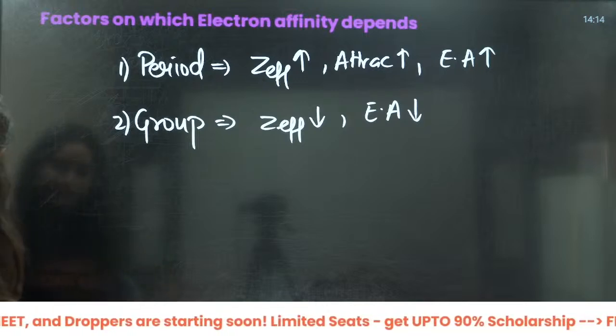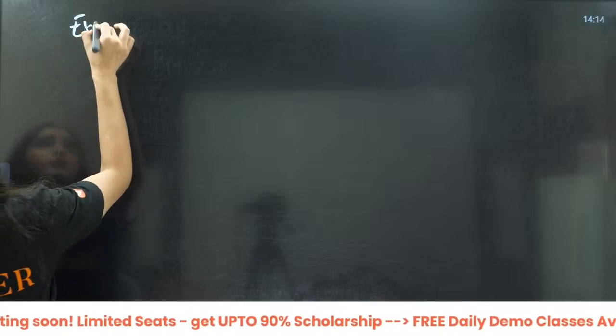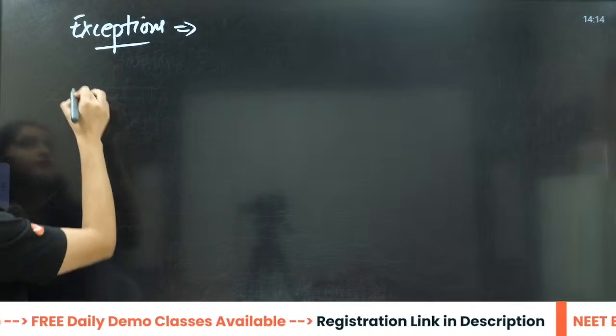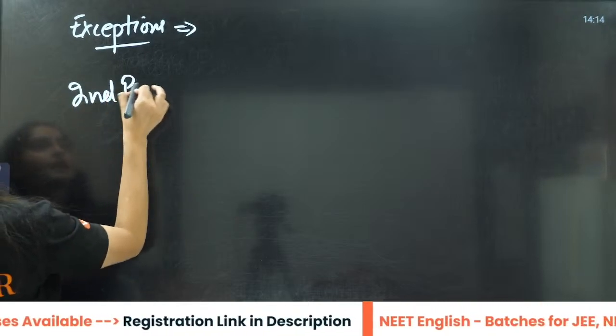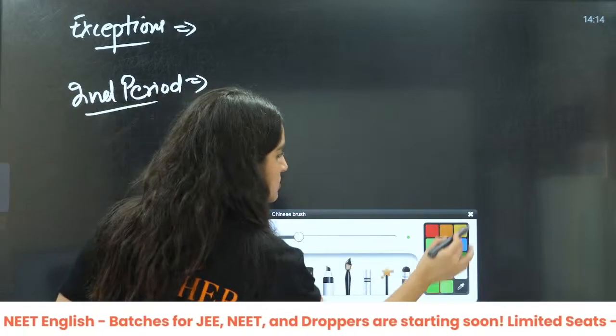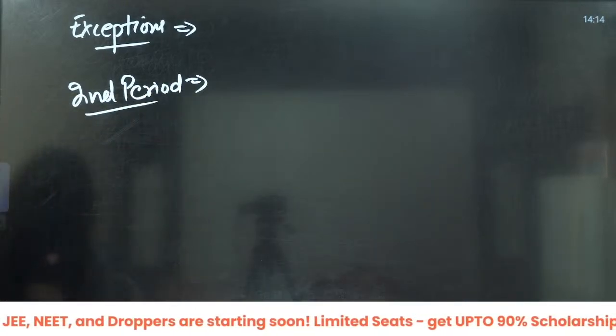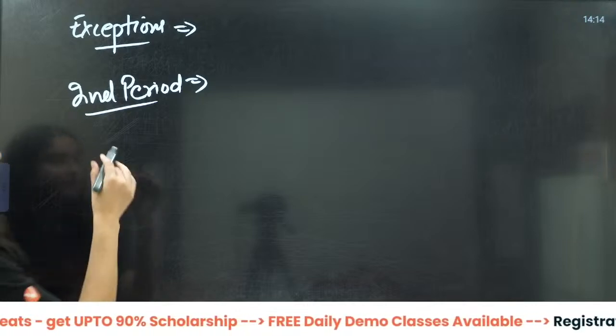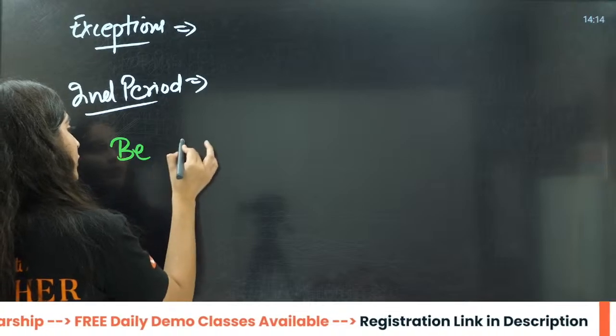Now, let us write this. The exceptions here. Firstly, let us talk about the exception of second period. Very rare chances that they can ask you this, right? But still we will not take any risk here because there is a very irregular trend, very irregular.